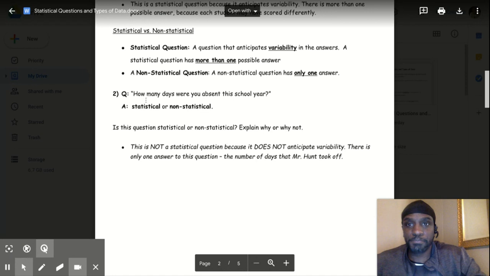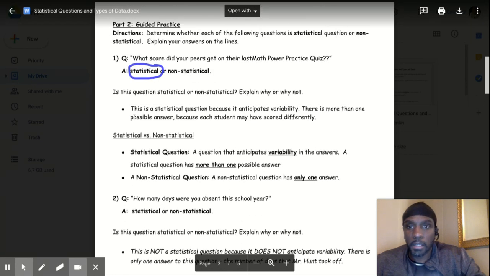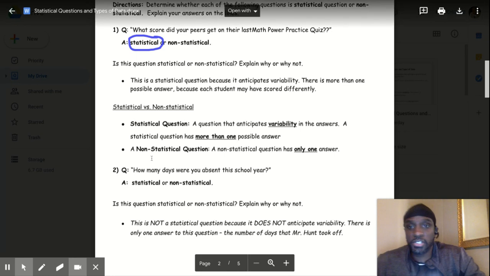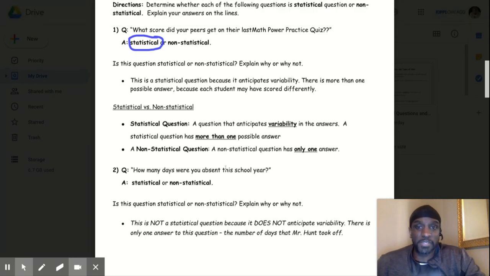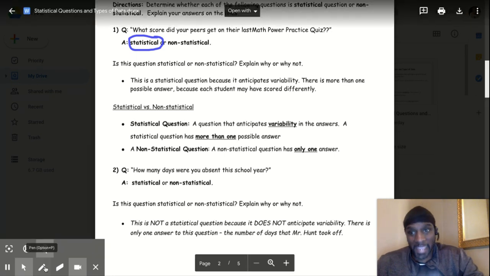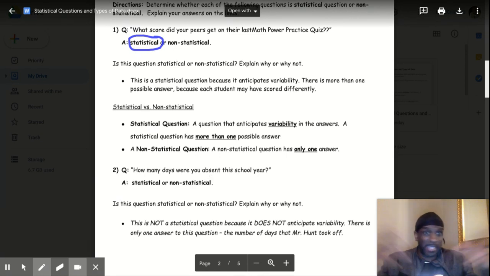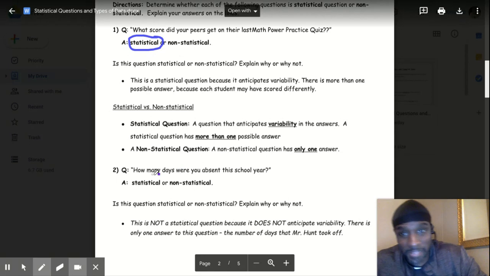Question 2. Remember, statistical questions anticipate variability. So let's look at question 2. How many days were you absent from school this year? That is non-statistical. Why? Because I'm just asking you. I'm not asking everybody. So I'm getting one answer. So that would be non-statistical.